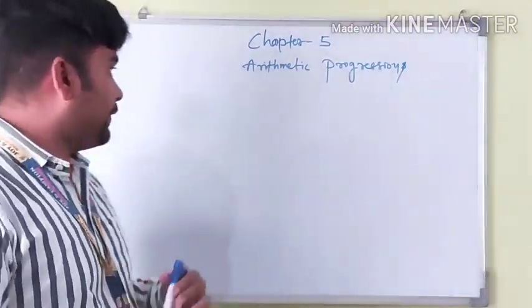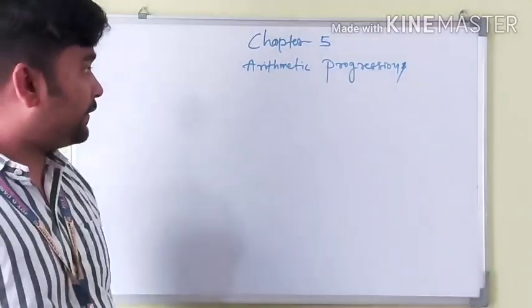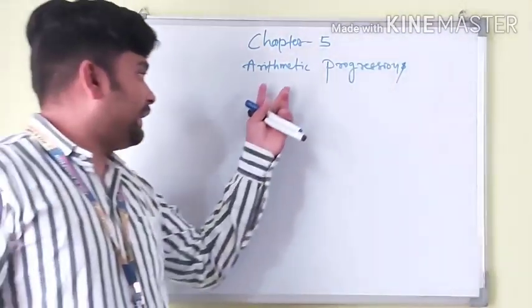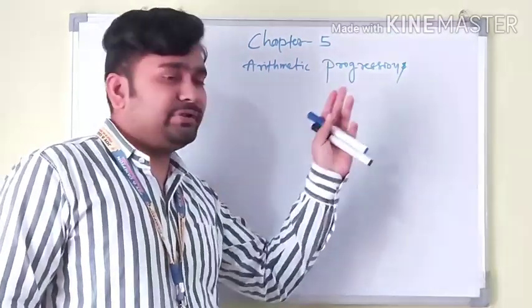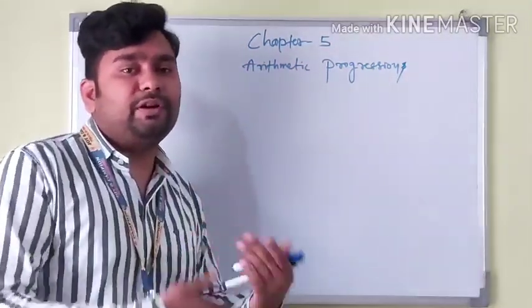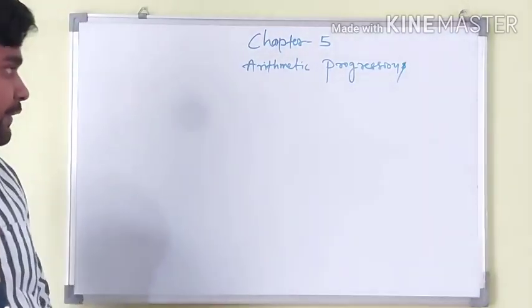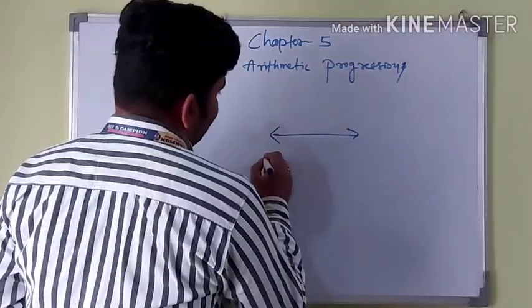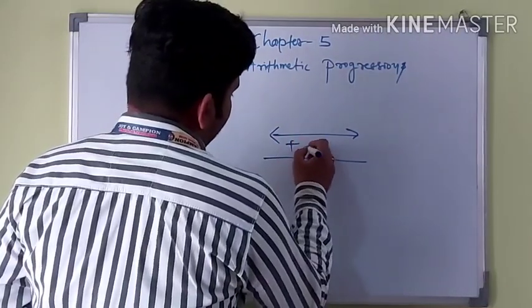Today we will discuss our next chapter, chapter number 5, arithmetic progression. Arithmetic means calculation, and progression means progress towards or backwards.